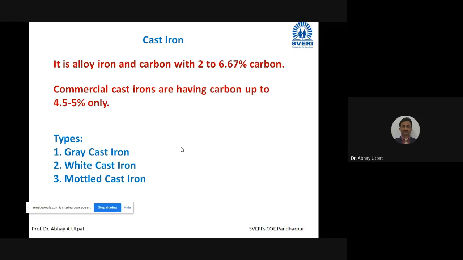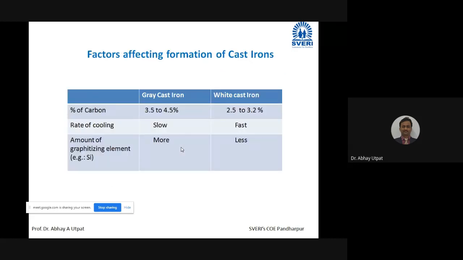There are three main types. Out of that, the first two are the main types: gray cast iron and white cast iron. The third one is malleable cast iron, which is a mixture of the first two. We are going to study one by one the characteristics of these three cast irons. Before we study the actual cast iron, let us see what are the factors affecting the formation of cast iron.